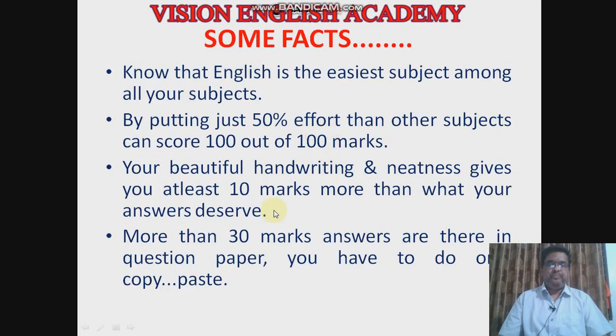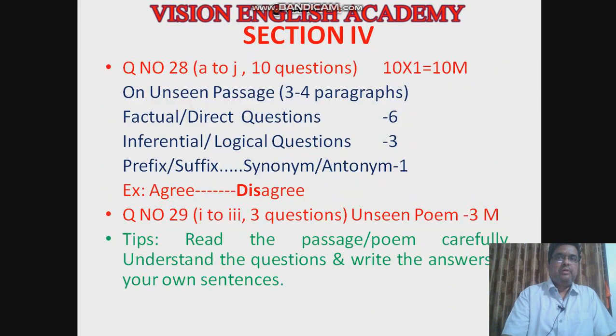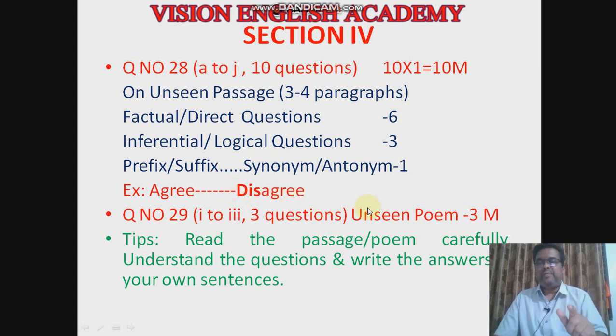And one will be on grammar. They will give a word by prefixing. You have to make that word and write the antonym of that particular word. For example, they will give agree. So prefixing some letters, you have to make the antonym of agree. That is, place dis, disagree. Prefix and suffix I hope you know very well. So dis is a prefix and agree is given. So disagree is the antonym of agree.